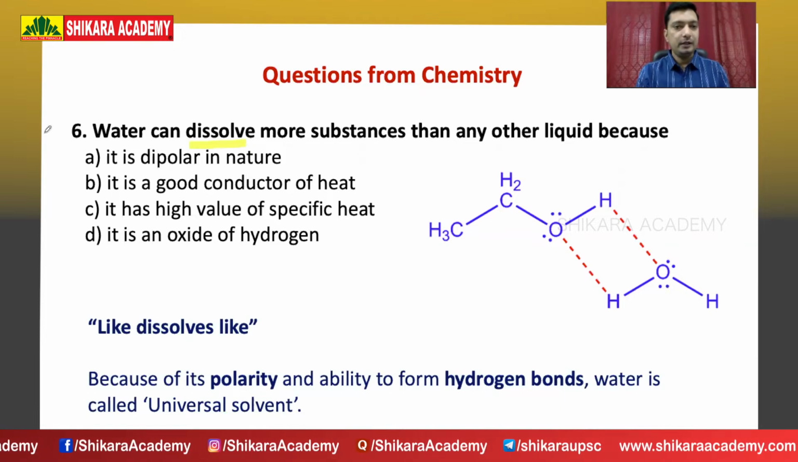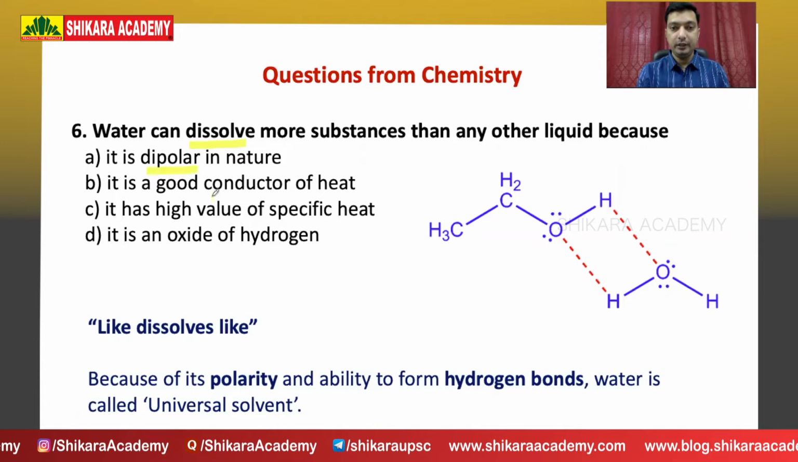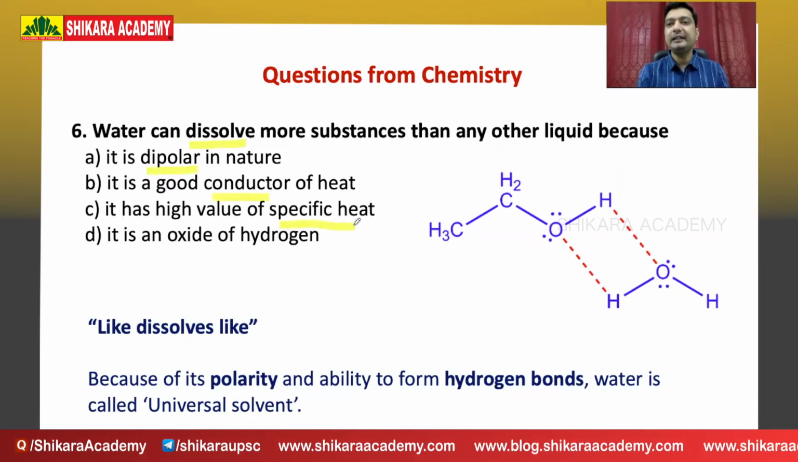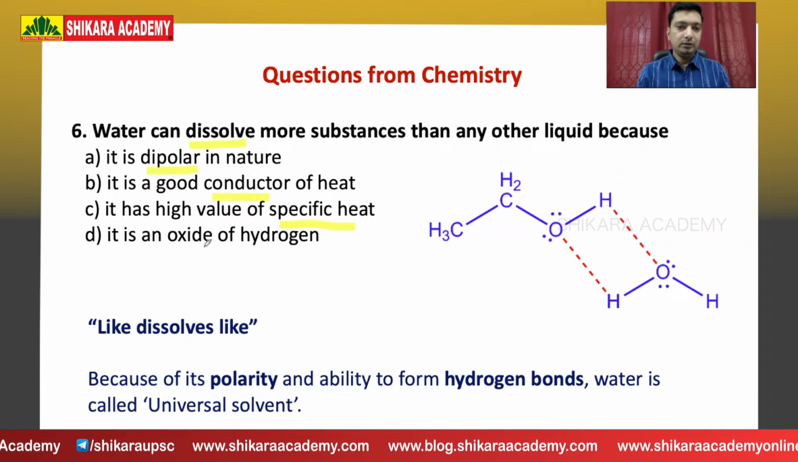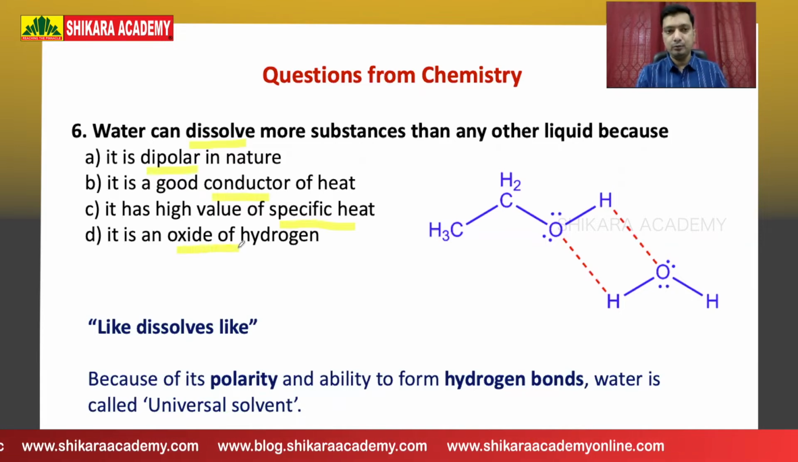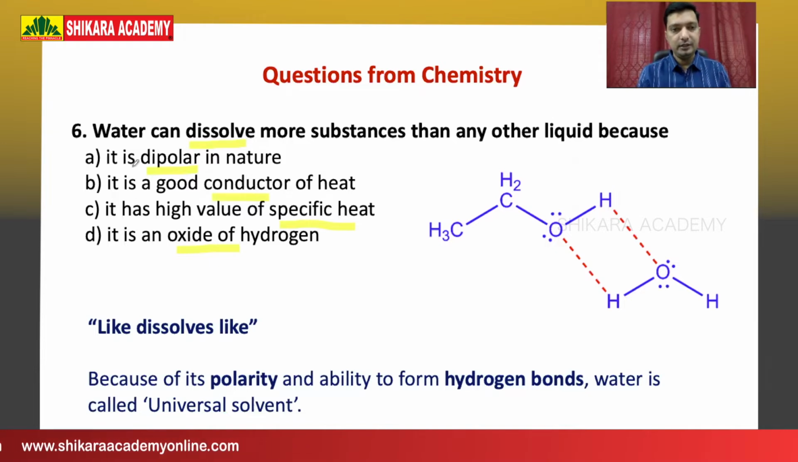The options are, it is dipolar in nature, or it's a good conductor of heat, or it has a high value of specific heat, and also whether it is its ability to form oxides of hydrogen. Which of these reasons are behind the almost universal solubility of water? To understand this question, which is a very fundamental question, you need to understand the chemical nature of the water molecule.